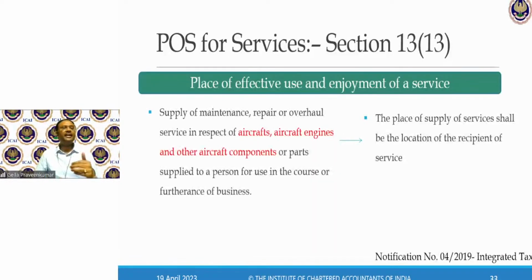Also, there was one amendment where in relation to aircraft, in relation to ship, they have introduced a provision saying that wherever a maintenance, wherever repair has to be done on an aircraft, on an engine, or on a ship, as long as these aircraft or ship are in India, the location of the recipient of service will be in India. Accordingly, GST has to be charged. So this provision of section 13, subsection 13 was used for aircraft, ship, or vessel. When the performance is done in India for the furtherance of business in India, then they say place of supply of services shall be location of the recipient of such service.